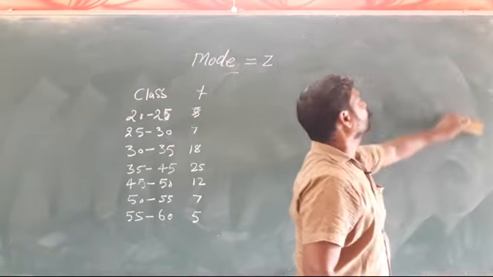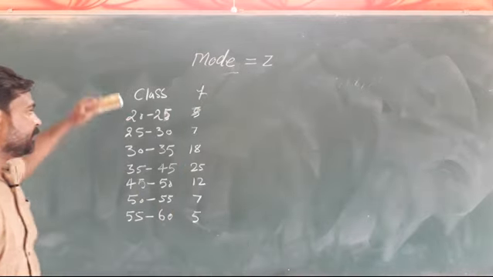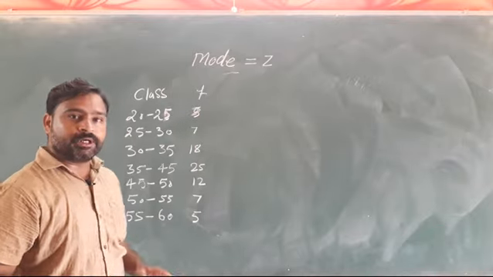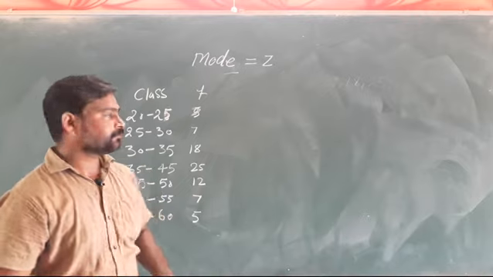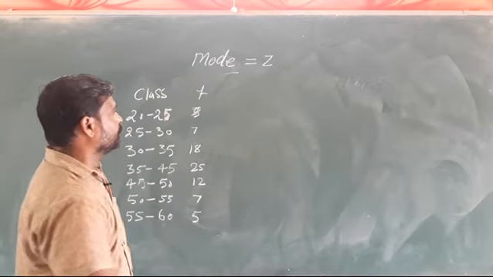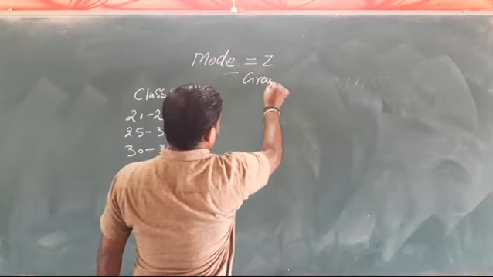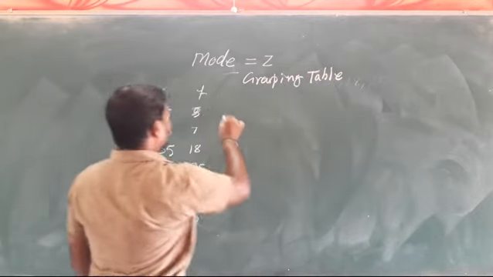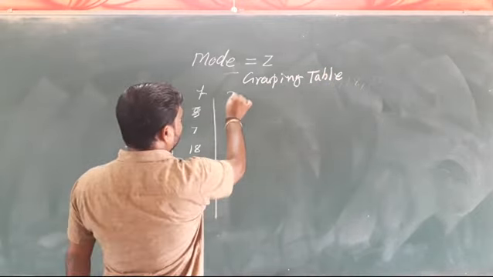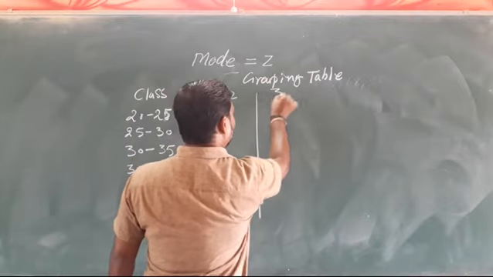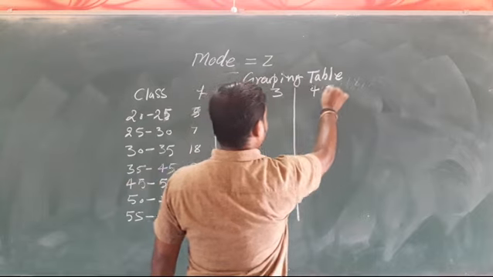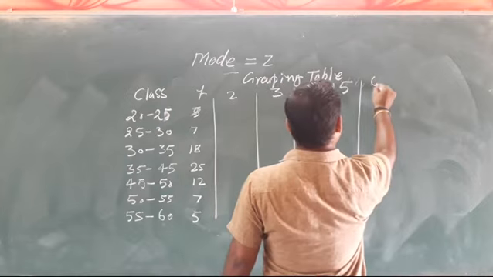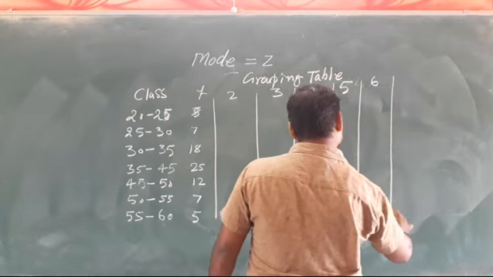Now how will we find the mode in this type of table, where there is a continuous series? We will use the grouping method, or grouping table. Firstly we will make the grouping table. In this grouping table we will make 6 columns.